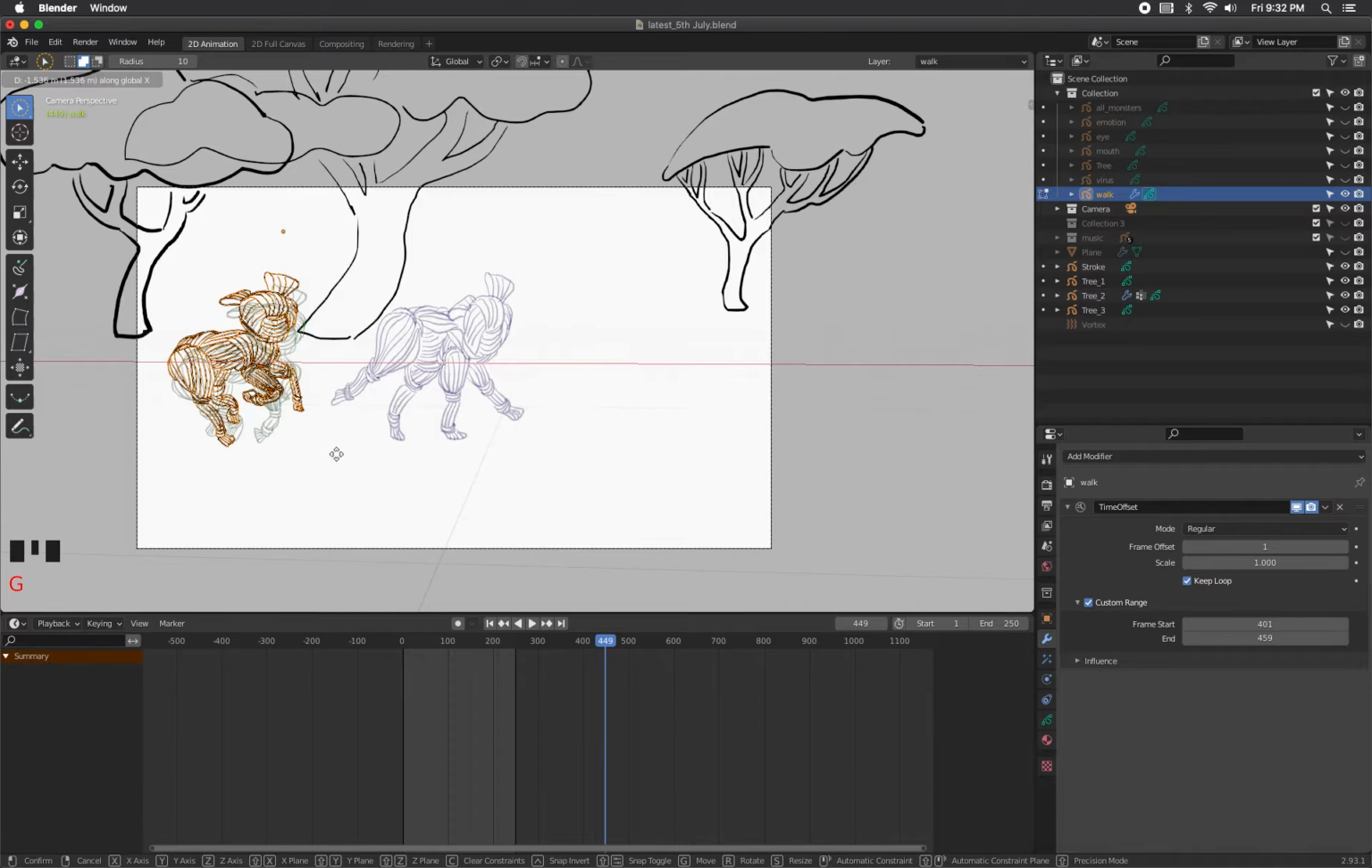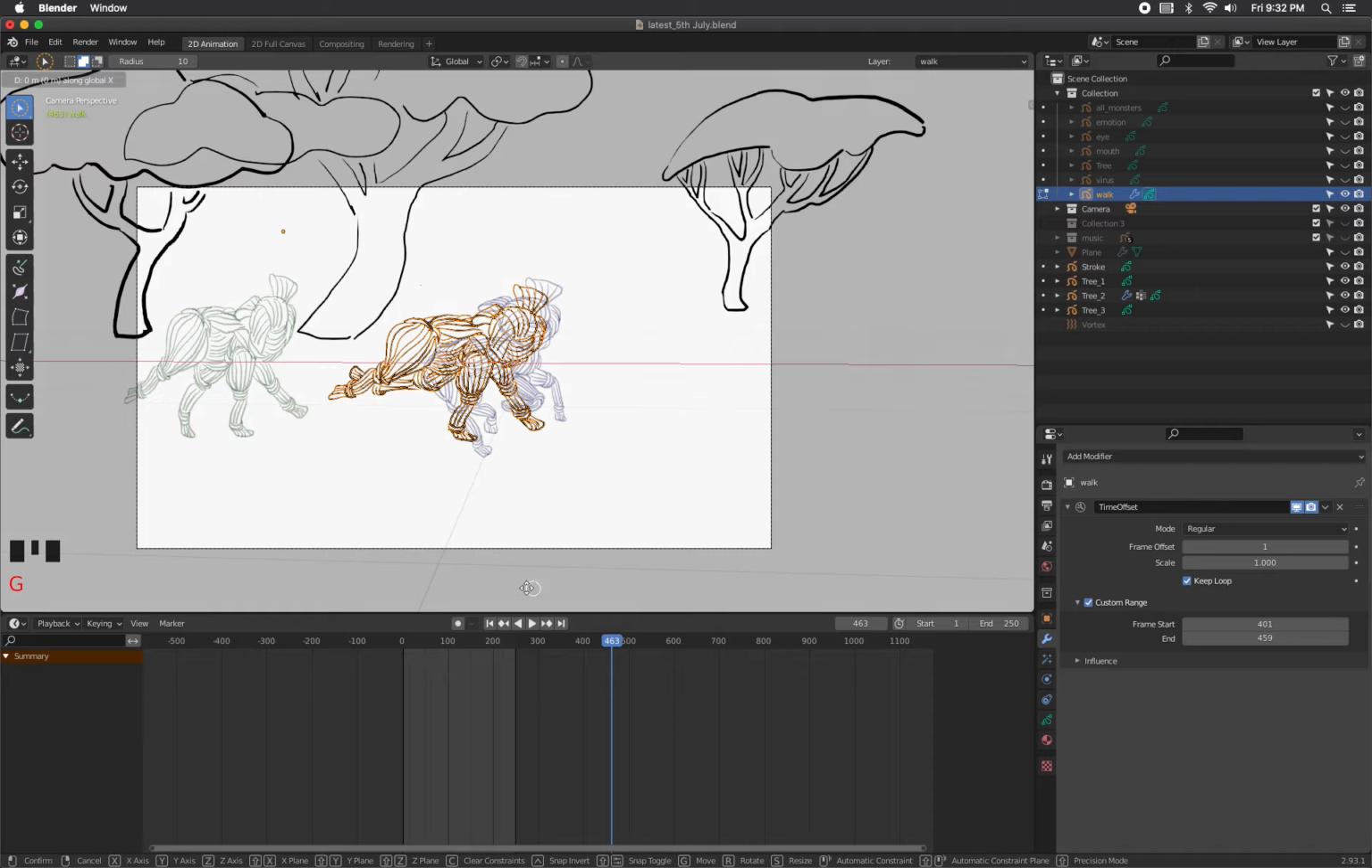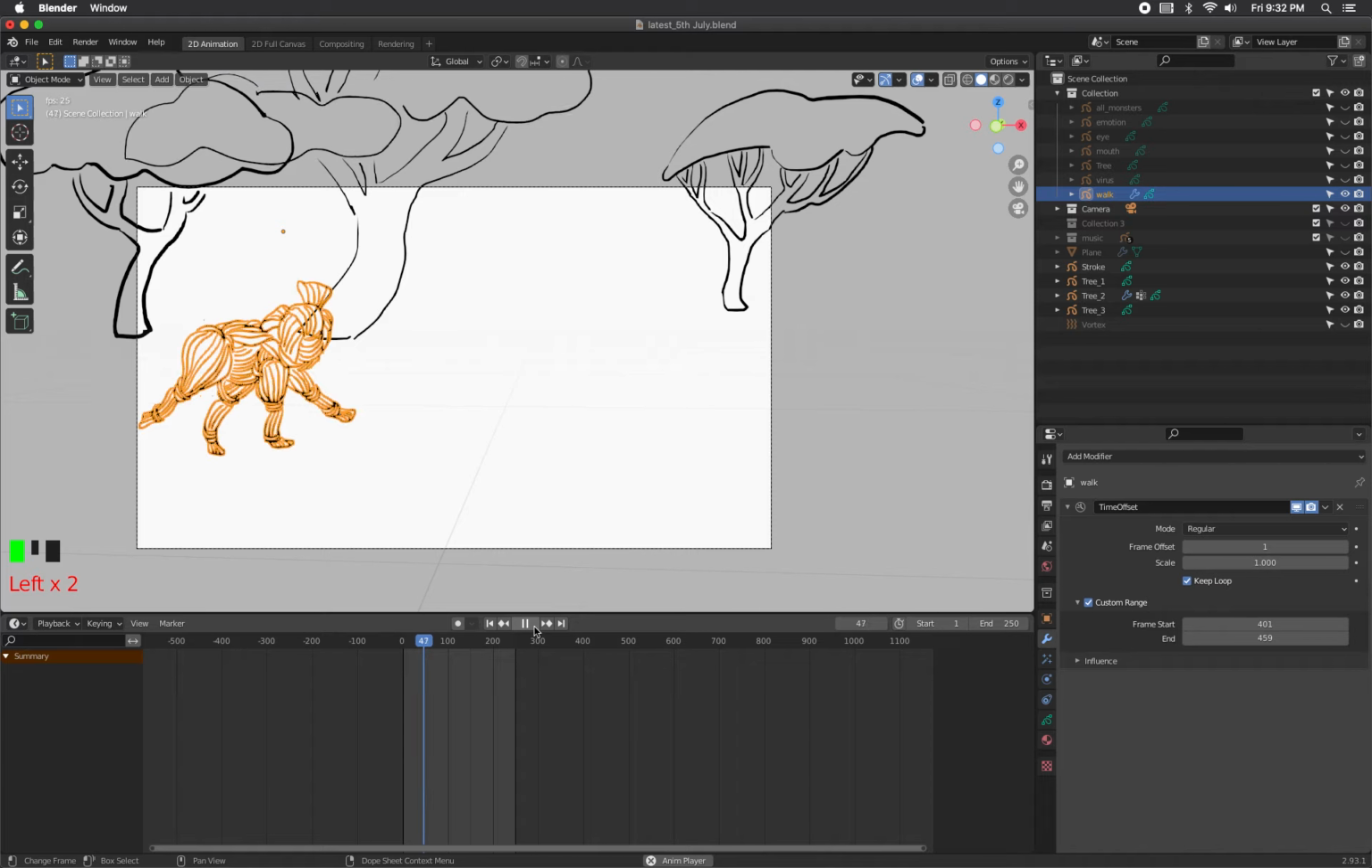Move it back. I'm just eyeballing it for now. Move it back. Okay, I think this is beyond 459, it's 463. So we've probably done enough. So I switch out of edit mode with the tab key. Now let's check it out. Yeah, much better. Now it's looping in place and is not walking across.